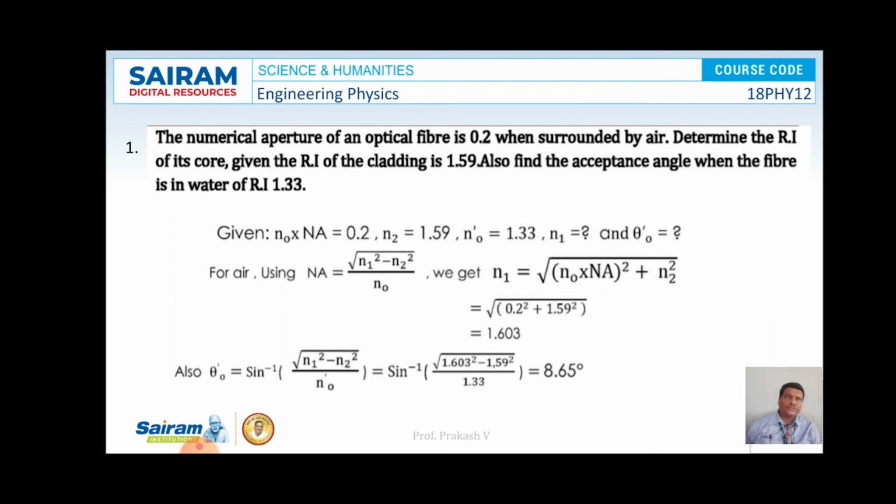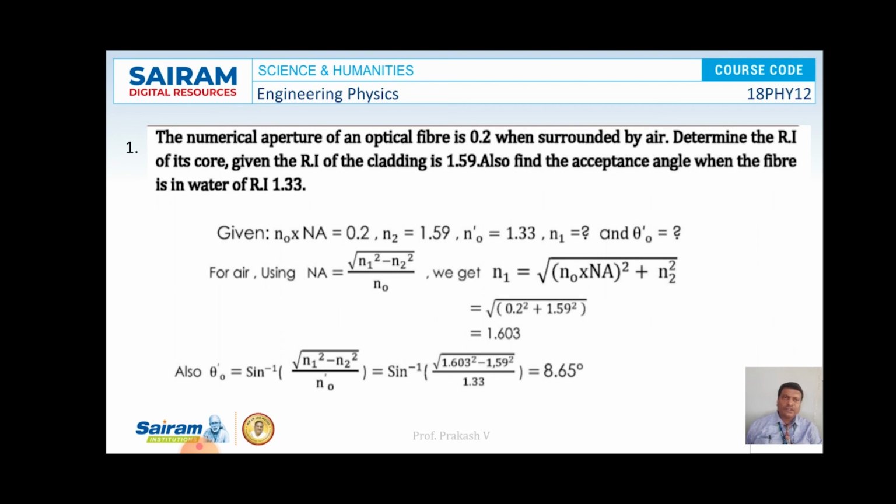Therefore n1 is given by square root of (n0 into NA) whole square plus n2 square, where NA is the numerical aperture. So substitute the values in the formula, that is square root of 0.2 whole square plus 1.59 whole square, that is equal to 1.603. That is the value of the refractive index of the core, that is n1.